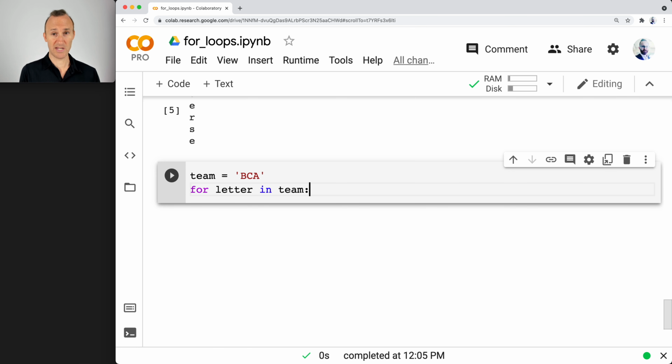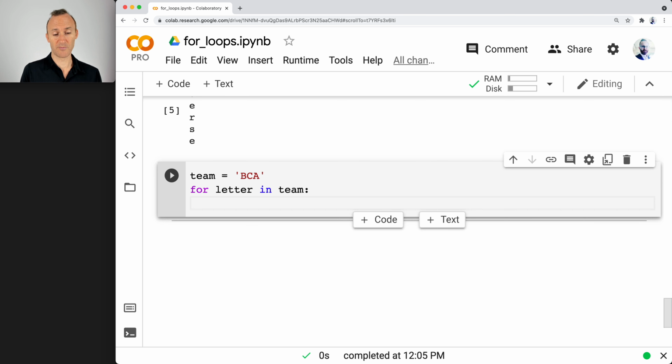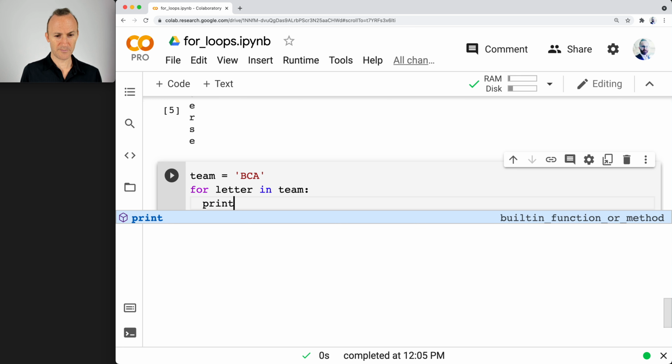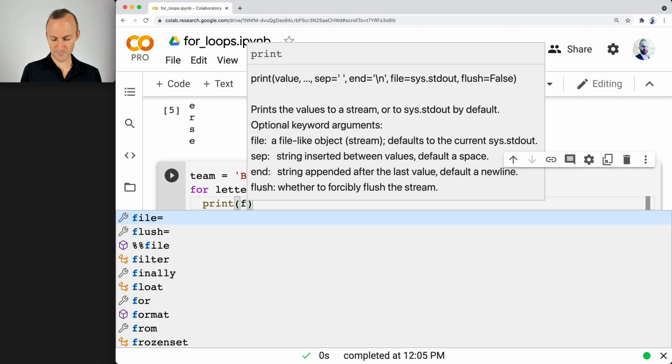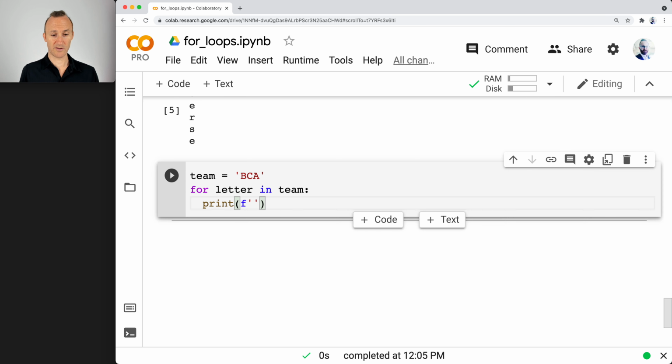So again, we can pick that variable. You could use whatever you want. The point is you've got to also use it there. And let's just print it out again. And here I'll print, how about this? I'll print the letter. I'm going to print an F string. It's going to include, so F and then the quotation mark, it's going to include letter, and an exclamation mark.